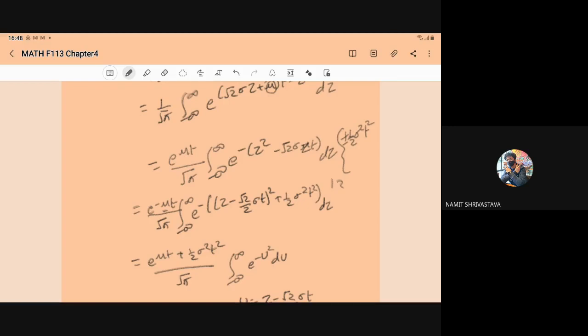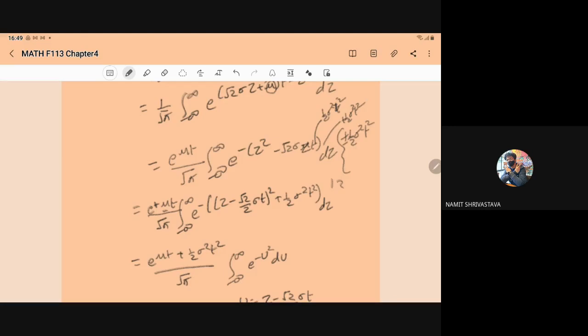This can be written as e to power mu t upon root pi, integral from minus infinity to infinity, e to power minus z square minus root 2 sigma z t plus half sigma square t square inside the bracket, and outside we have plus half sigma square t square.